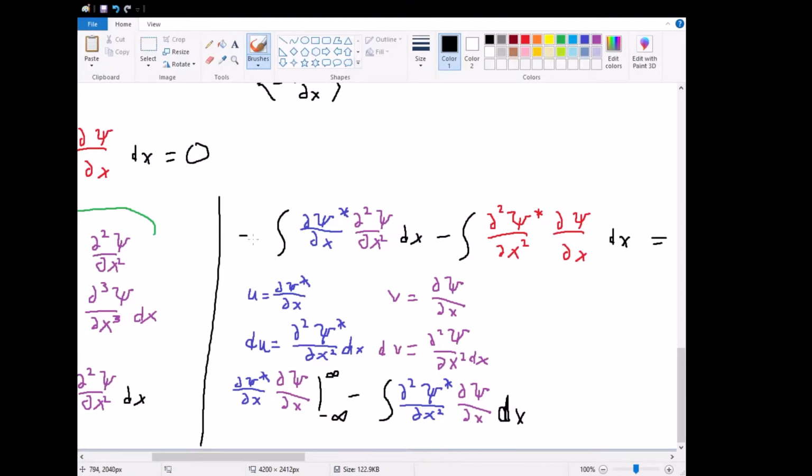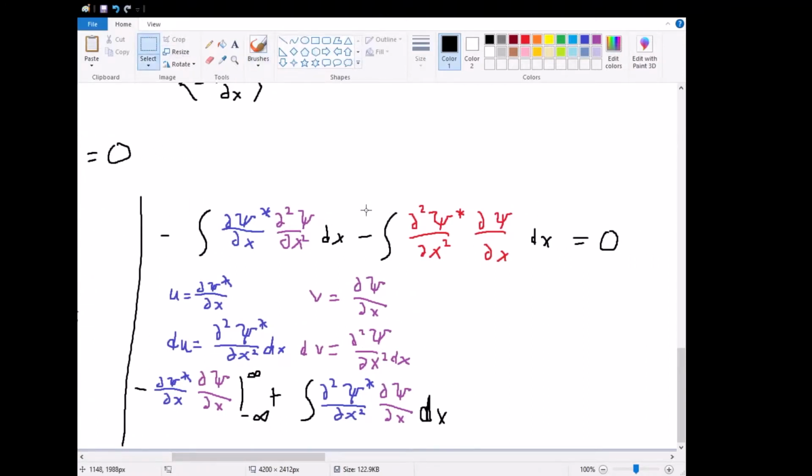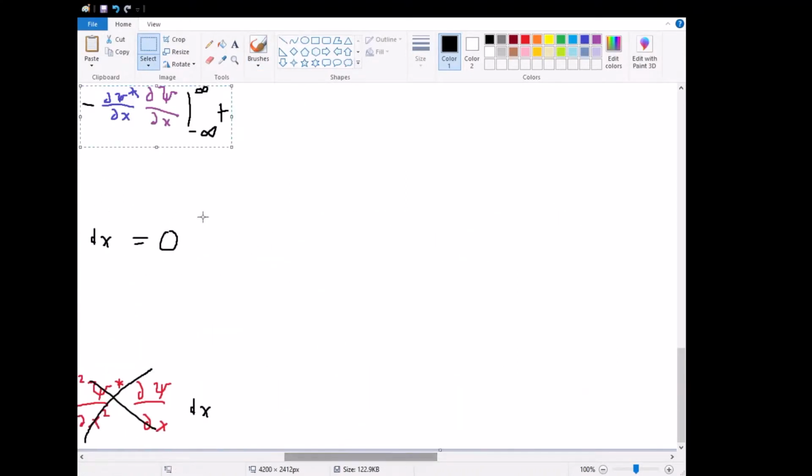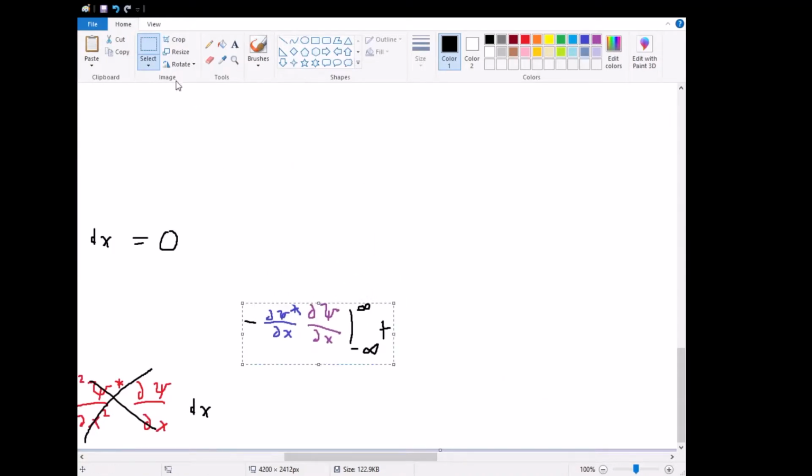And remember that we have a negative at the front here originally, so this becomes negative and positive respectively. And instantly, hopefully what you see is that, well, we have this minus term here. And these two are the exact same terms, so evidently they cancel out to 0. So now we're stuck with this last final term. The only thing we need to finish our proof is that we need to show that this expression must equal 0.